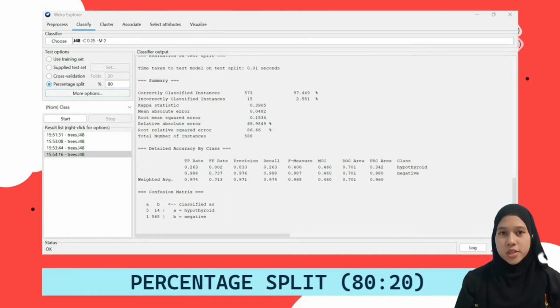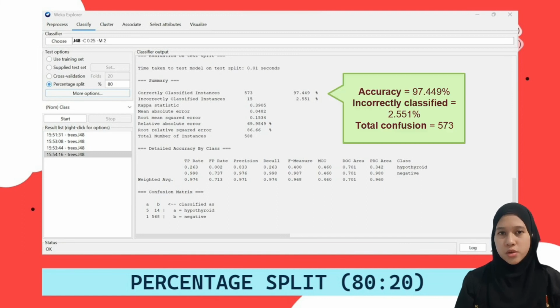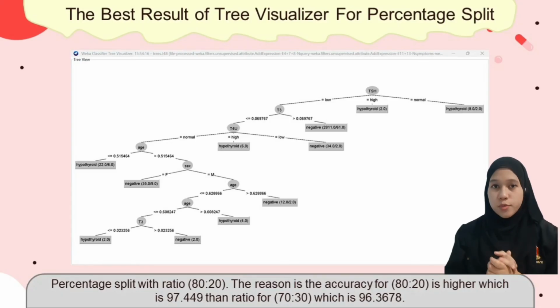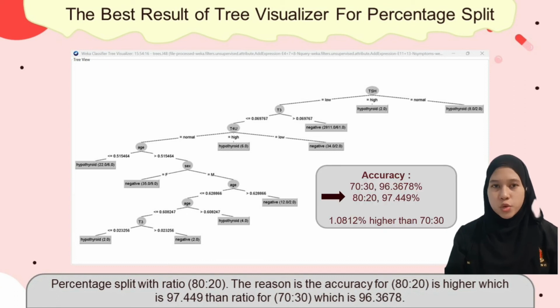And the last one is the percentage split for training 80% and testing 20%. It produced an accuracy of 97.449% and incorrectly classified with 2.551%, and the total is 573. Hence, from both tests that we conducted, the best result of the tree visualizer for percentage split is with the ratio 80:20.